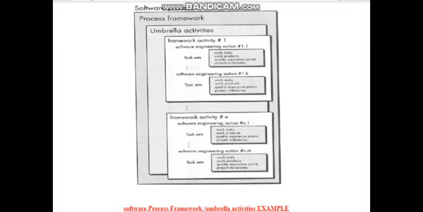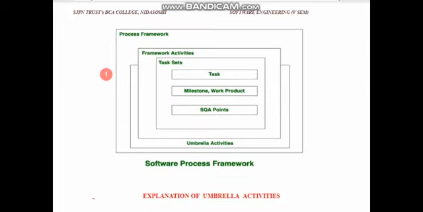Before seeing an example, once again I would like to tell you about the framework. When it is asked in the examination to explain the software process framework, you can either draw this architecture, or there is one more architecture. You can also go for this architecture.